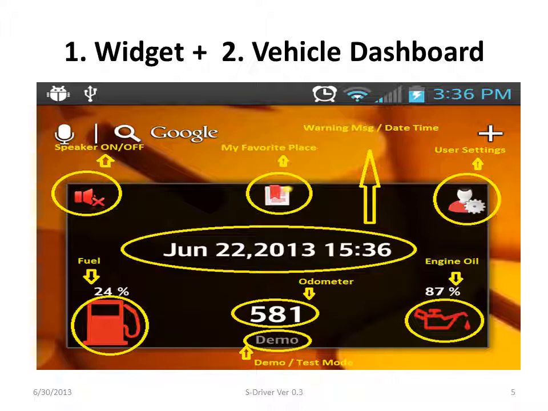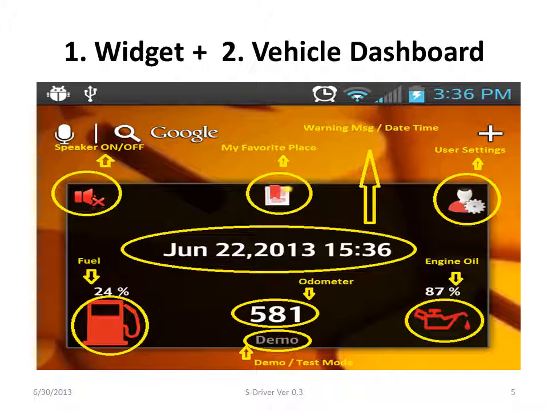So, features in detail. Widget and vehicle dashboard. This is the widget for S Driver. All the icons down below, like fuel, odometer, engine oil, are non-interactive, meaning they will just display the data. Whereas the top ones are interactive.